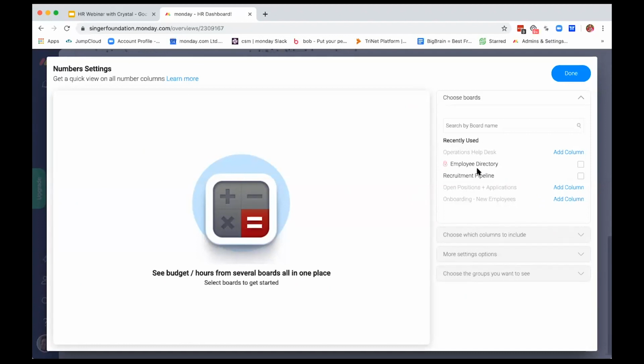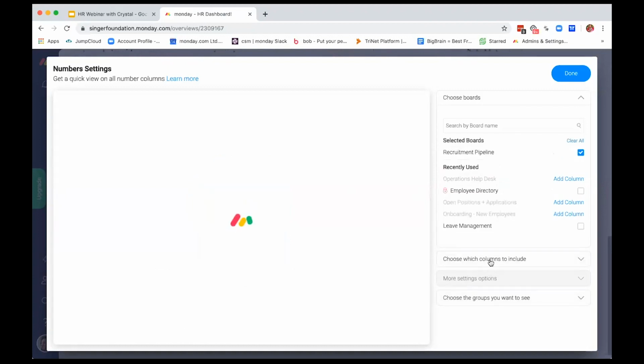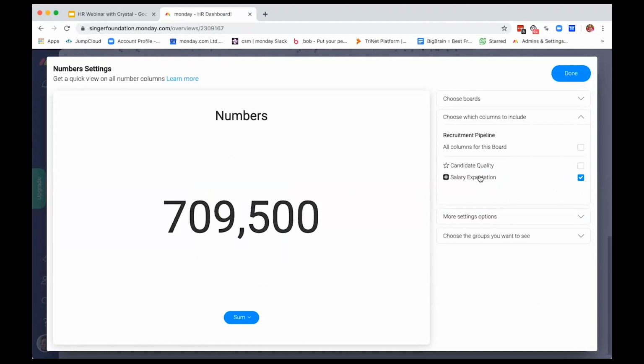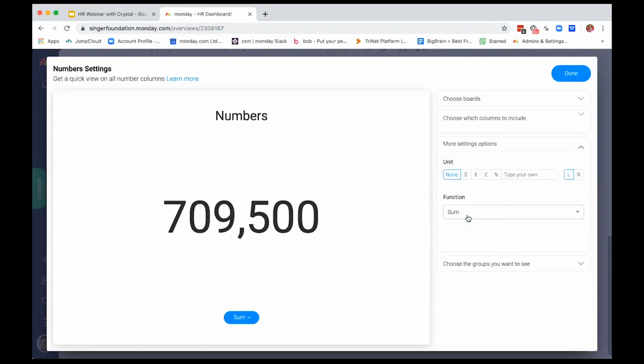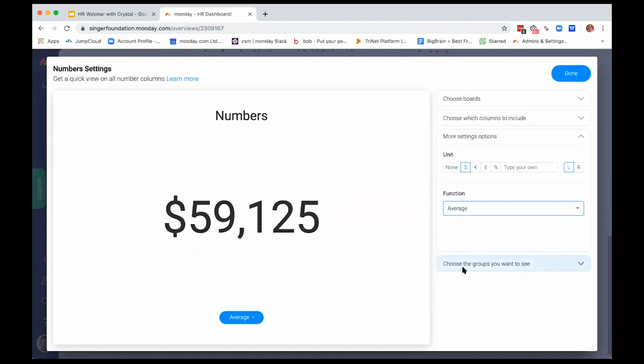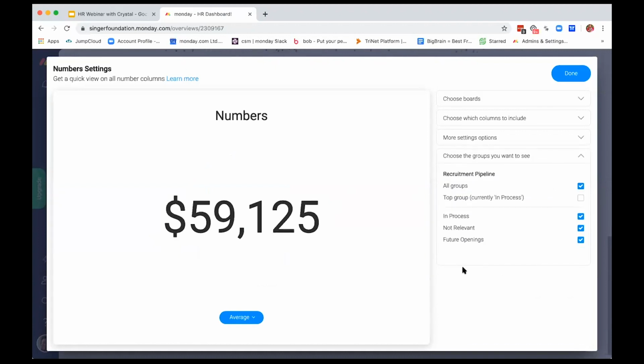So if we're having like 5 different boards that have different projects, or if I'm working with a team and we all have our own workflows, but we want to pull it together, we can pull in those boards here on the right hand side. And I'll just show you one. So we'll go to the board and then we'll choose which columns we want to include. So we'll say salary expectation. We can choose if we want to do the unit in dollars, and we'll do average for this one. And then we can choose which groups are relevant to us in making this numbers widget.